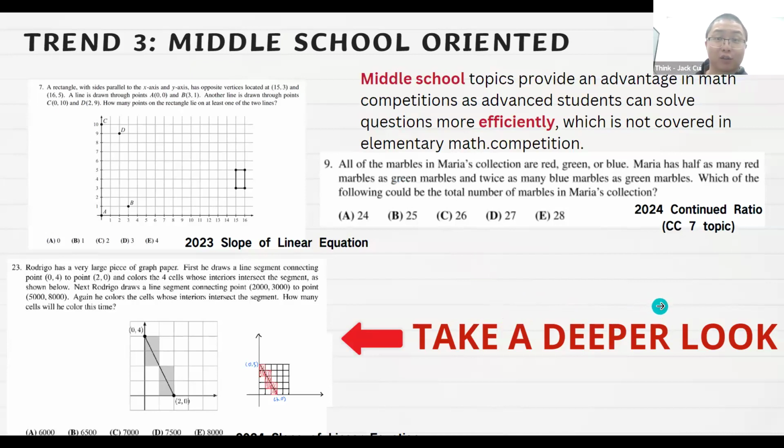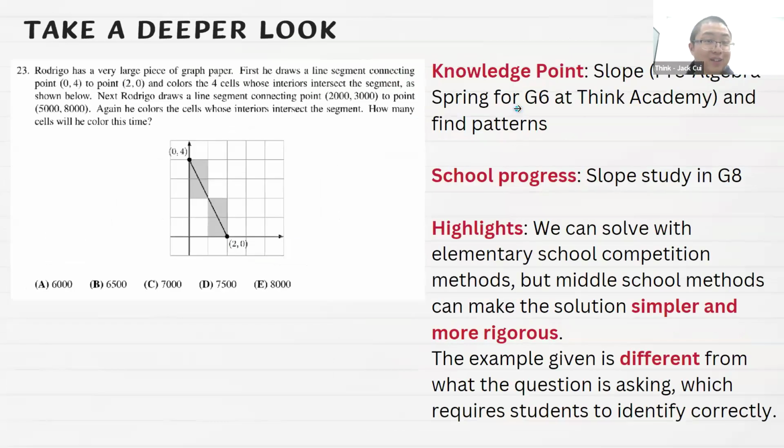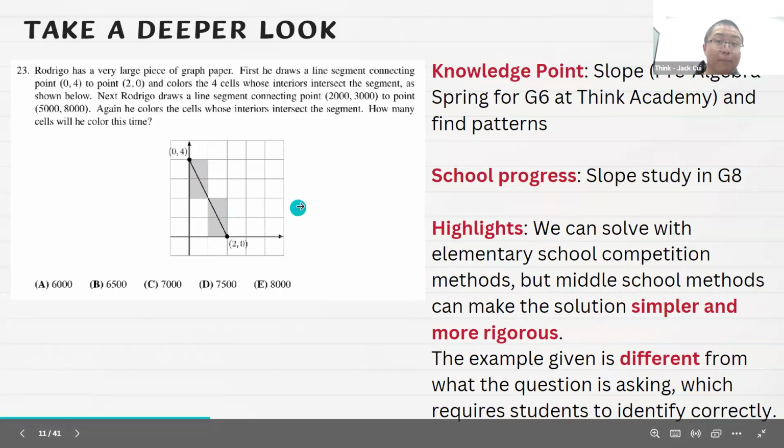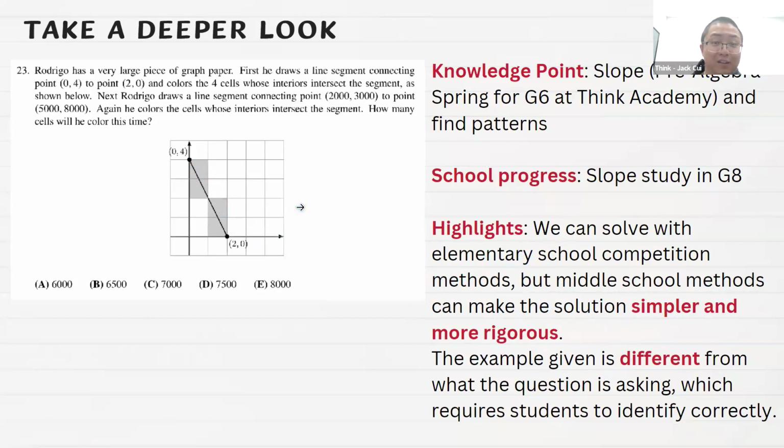So this is question number 23, a harder question. What kind of knowledge point does it test? Slope, right? This is a line, and we need to know what the slope is. In general, this is studied in grade 8 at school, but at Think Academy we do it in grade 6 in the pre-algebra class, and you want to find out the patterns. So this question, if you know how to summarize the pattern of the figures, yes, you can solve it with the elementary school methods. But if you know the middle school method, this can make the solution simpler and more rigorous.